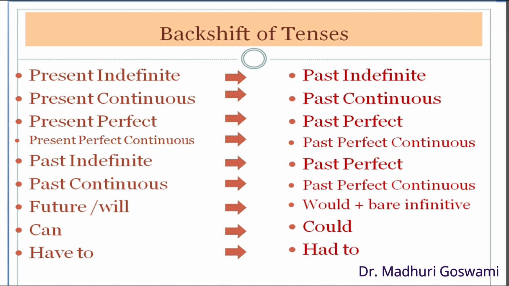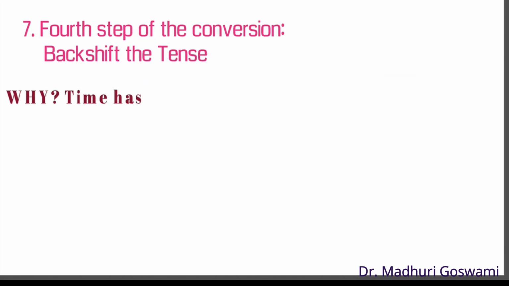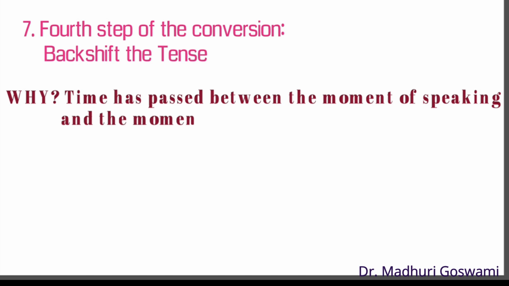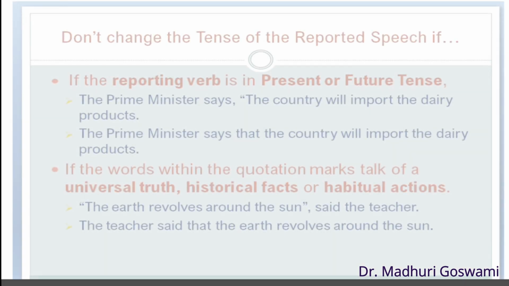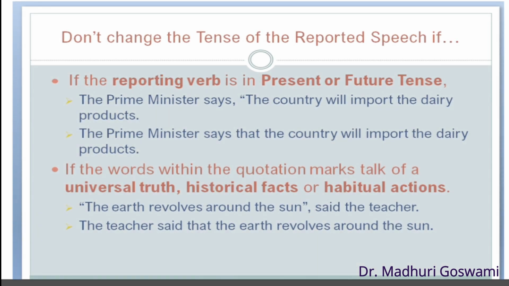Why do we backshift the tenses? Why do we change the present verb forms in their past forms? The reason is that time has passed between the moment of speaking and the time of the report. So the tenses usually shift or move back in time. But the tense of the reported clause remains unchanged if the reporting verb is in the present or the future tense, or the words within the quotation marks talk of a universal truth, historical facts, or habitual actions.